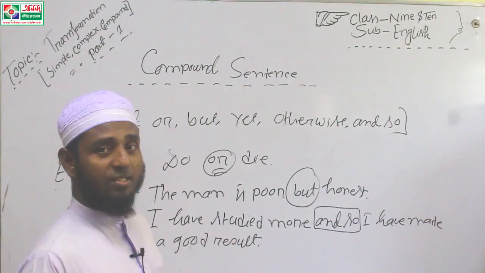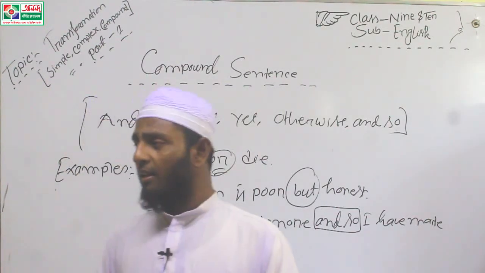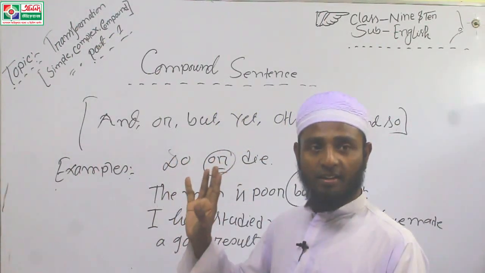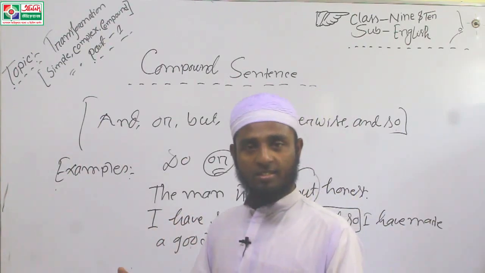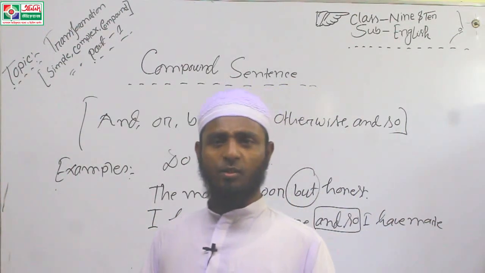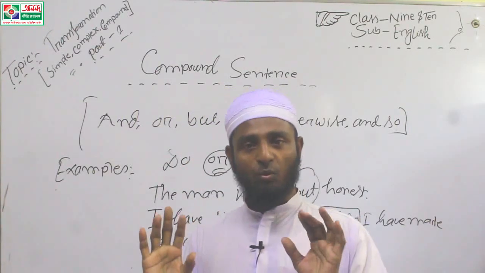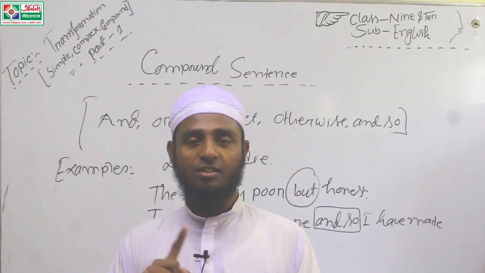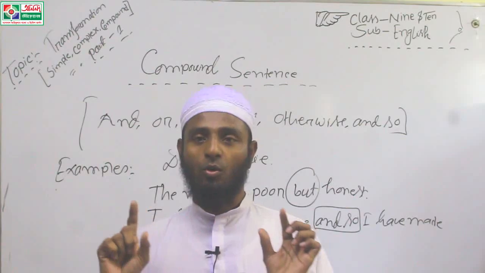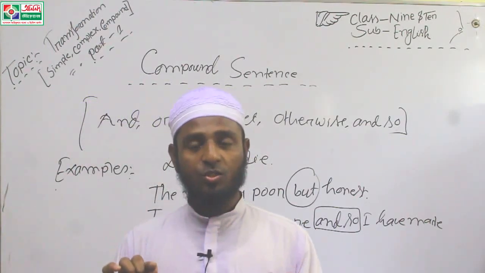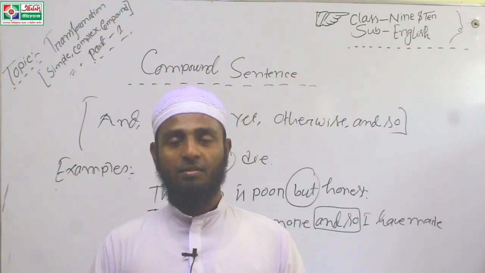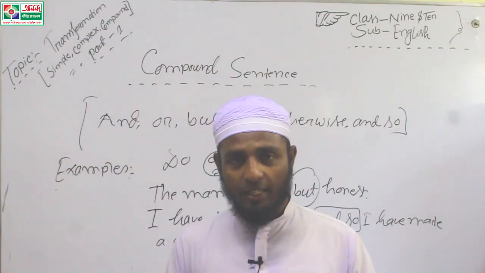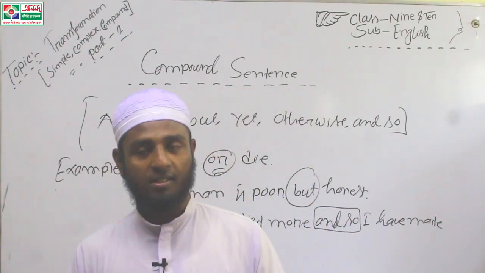Okay. In the next class, my dear learners, you have to bear in mind that you must memorize the features. Simple sentence features, complex sentence features, and compound sentence and its features. You have to memorize this. If you memorize the words properly, you will transfer the sentence easily. Simple to complex, complex to simple, simple to compound, compound to simple, complex to compound, and compound to complex. 6 types of sentences will be made by you, and if you memorize the features and definition, you will easily transfer this sentence.